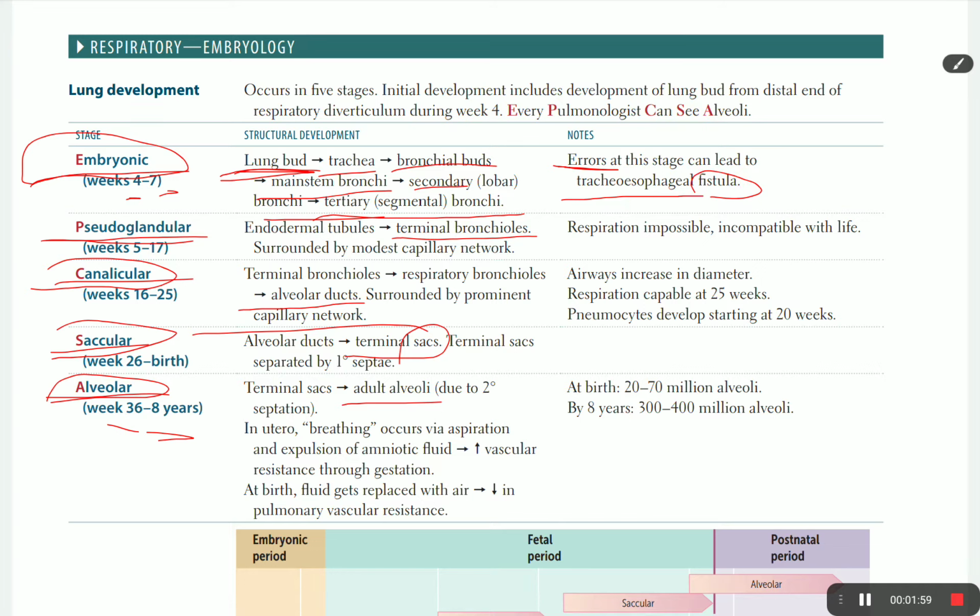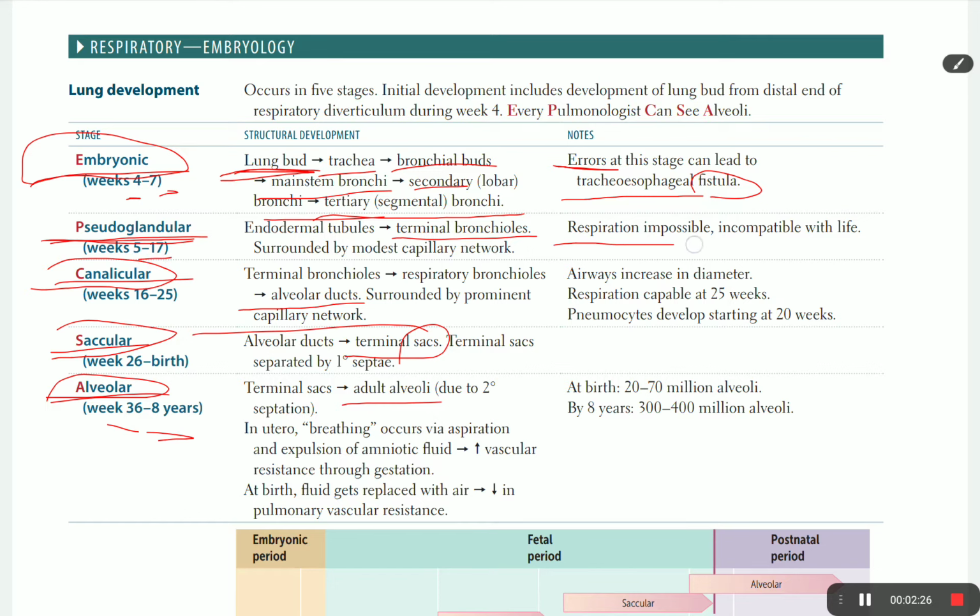It is an abnormal opening between the esophagus and the trachea, and it causes food and liquids to go through this fistula from the esophagus to the trachea, causing choking and cyanosis for the child.